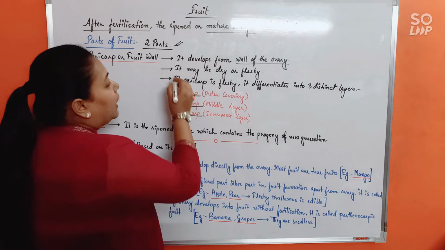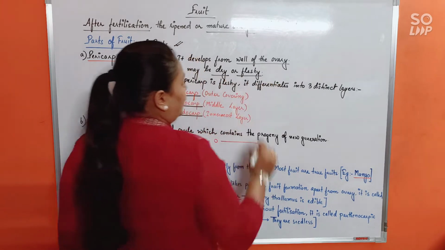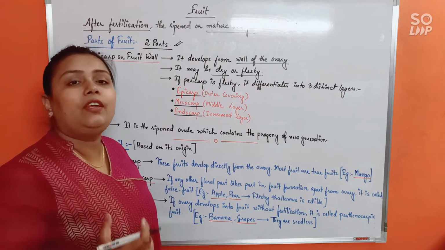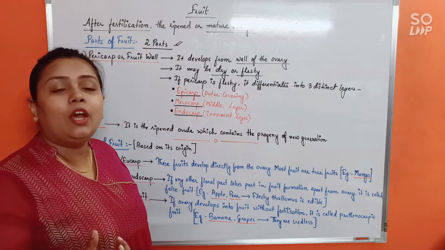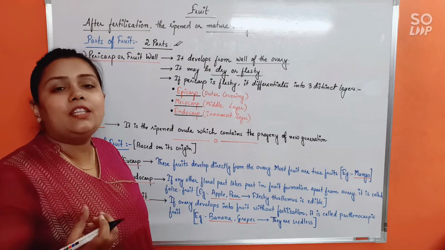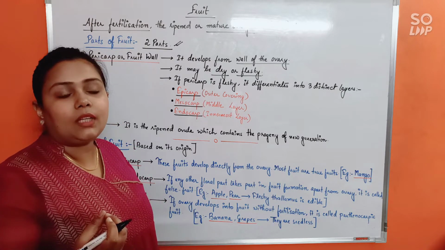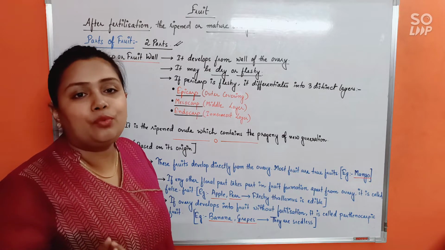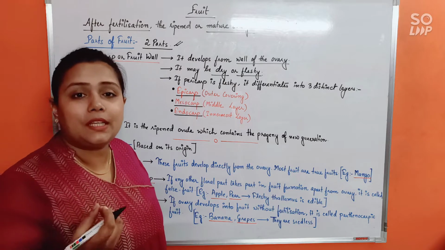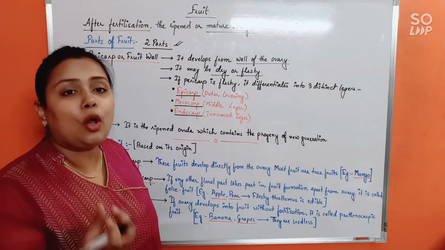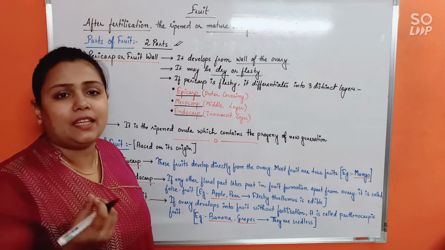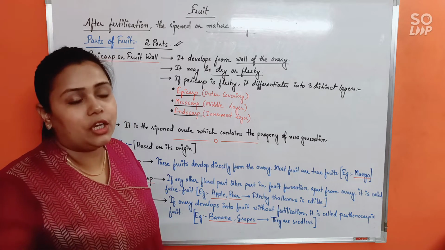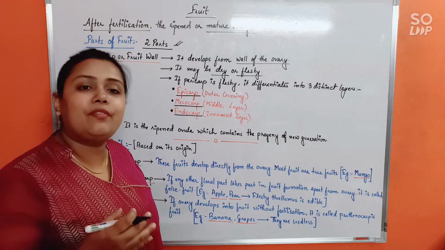Now, it may be dry or fleshy. Like you know of various types of fruits, right? Certain fruits are very juicy, like mango, whereas certain fruits are very dry, like in case of rice or wheat. The edible part of the rice or wheat is the seed. We basically eat the seed. But the husk that remains on top of the seed, that's very dry, isn't it? So fruits can be of two types. They can be dry or fleshy. We'll discuss them in details under classification of fruit.